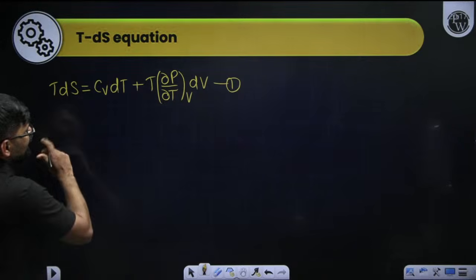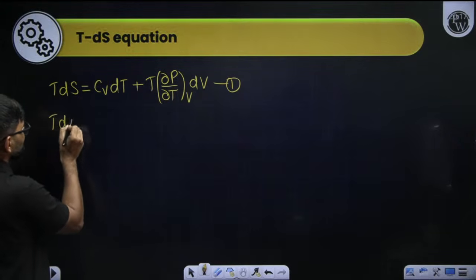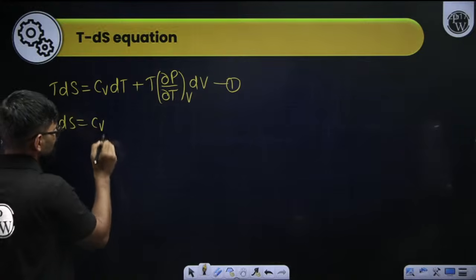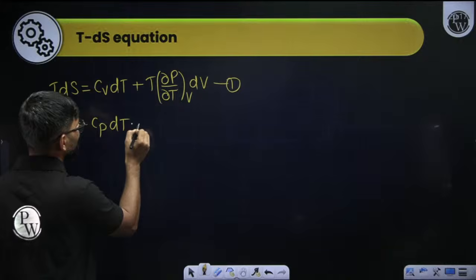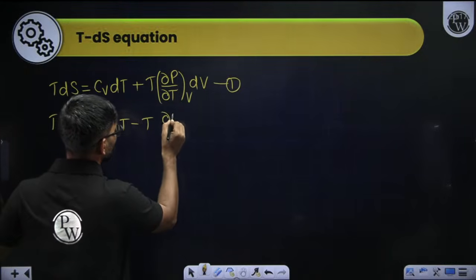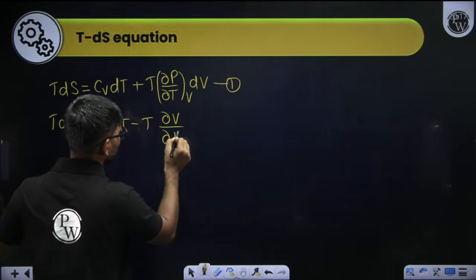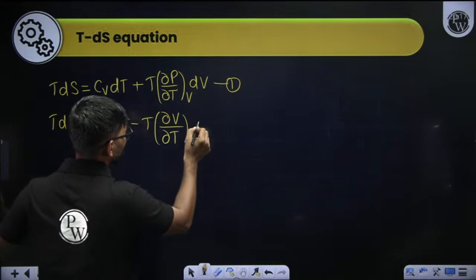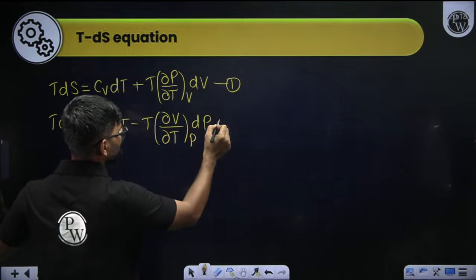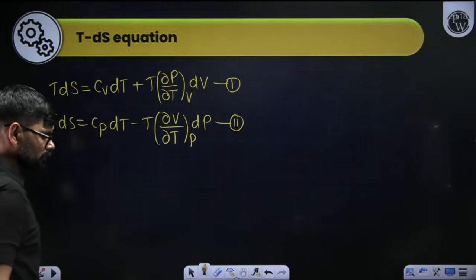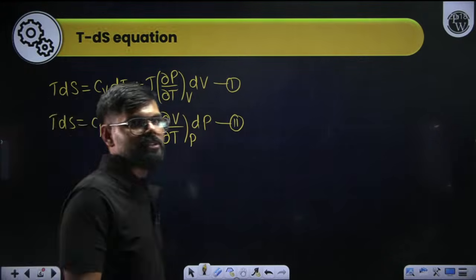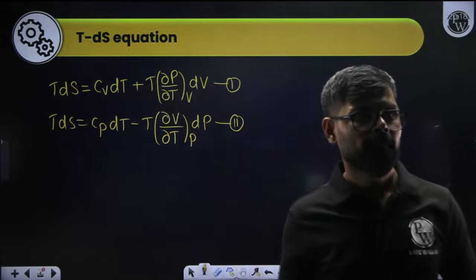Now if I write the other TdS equation, TdS is equal to Cp dT minus T into (∂V/∂T) at constant pressure into dP. That is equation number 2.